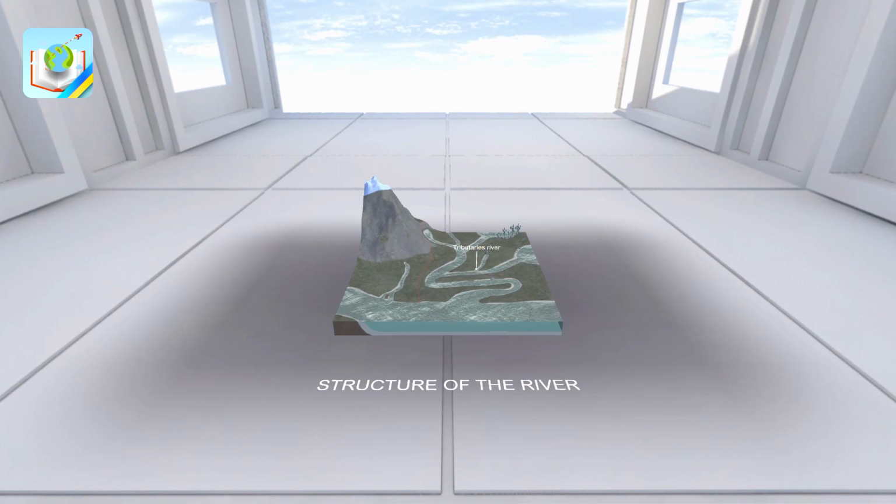The tributaries of the river are streams and rivers that flow into a larger river. Along the way from the source to the river mouth, the river collects all nearby streams as well as smaller rivers, which become its tributaries. Some rivers have several hundred tributaries. There are right and left tributaries.